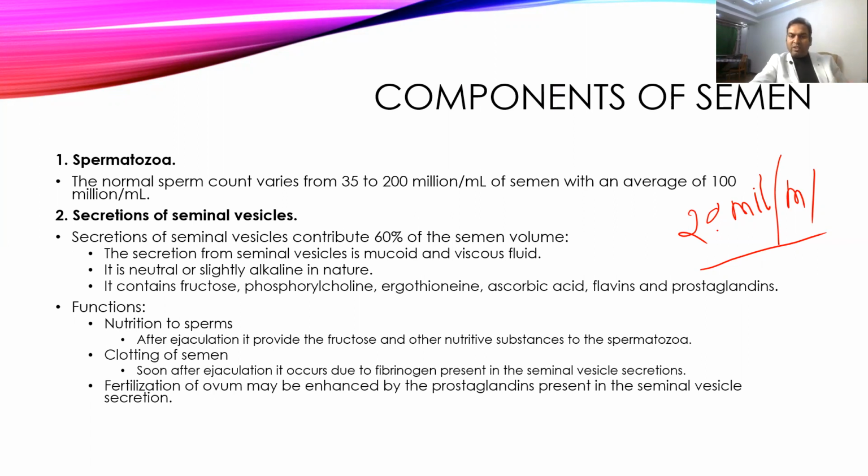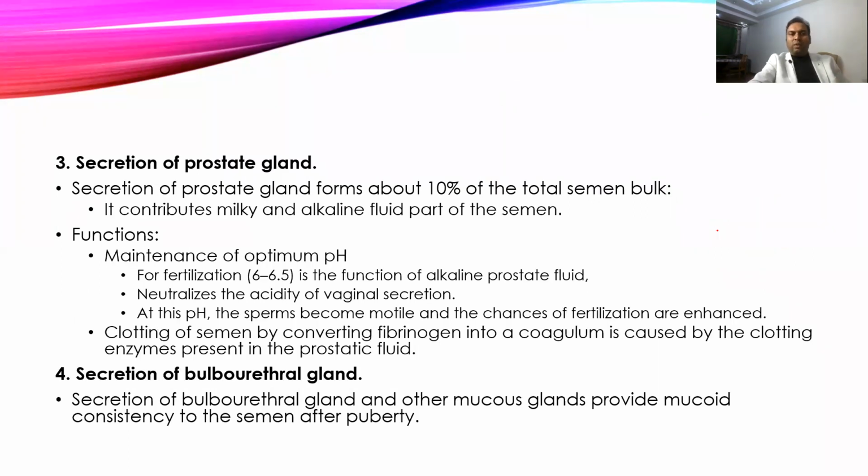It contains fibrinogen, which is also present in the seminal fluid, and that helps in the coagulation of the semen. And because of the presence of prostaglandin in the seminal vesicle secretion, it increases the attraction towards the womb and guides the sperms to move towards the womb. So it increases the movement towards the womb.